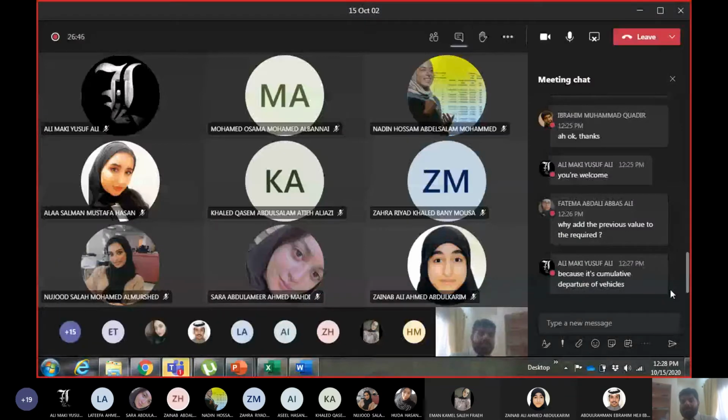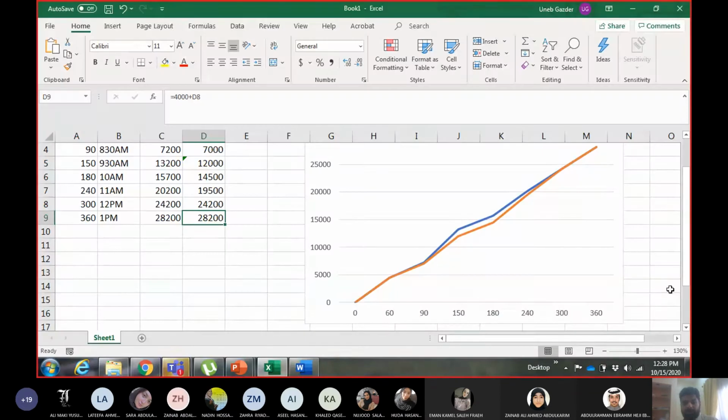The arrival vehicles and departure vehicles are all cumulative. Queue is cumulative, arrival vehicle is cumulative, departure vehicle is cumulative. Okay, that's why you see the lines are going like this, right? Up and up and up. Their slope is changing, but they are always going up. Okay, so this is because they are cumulative.